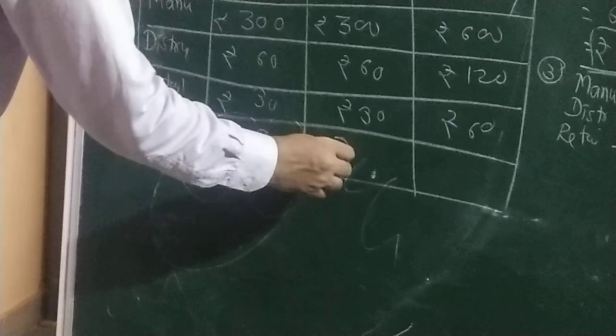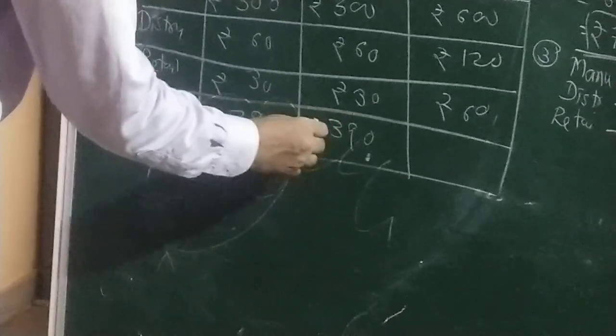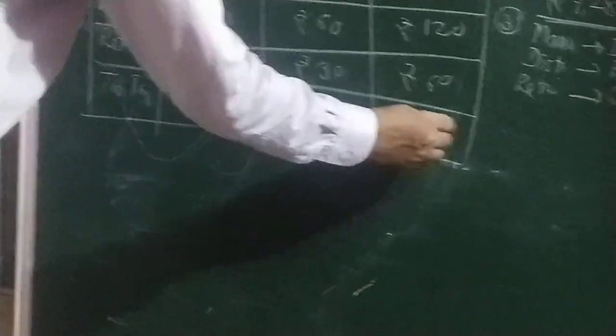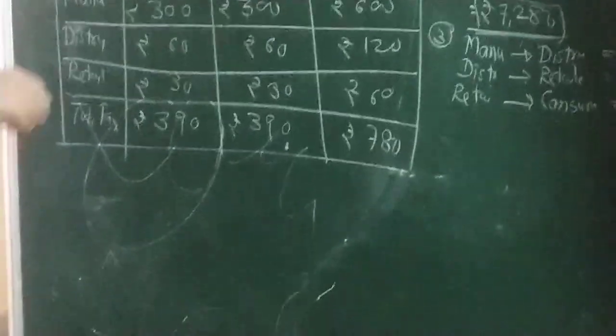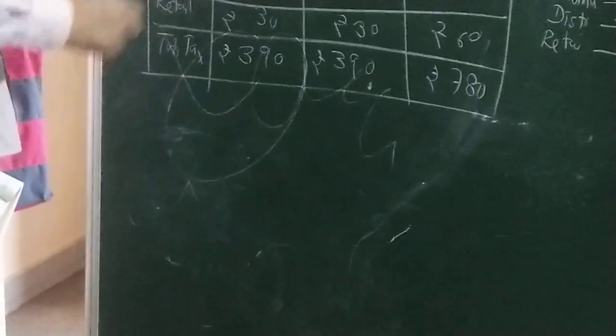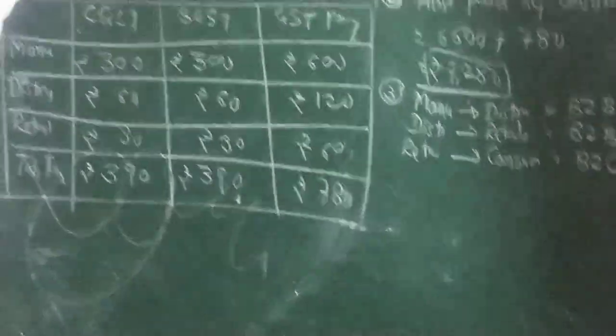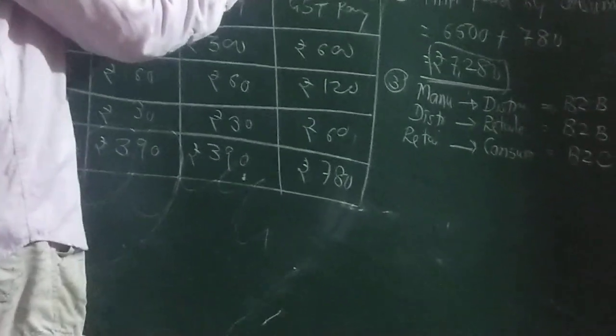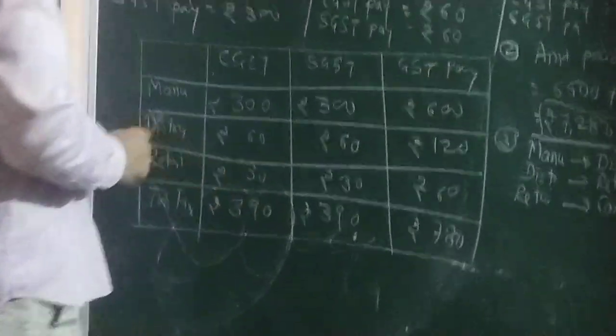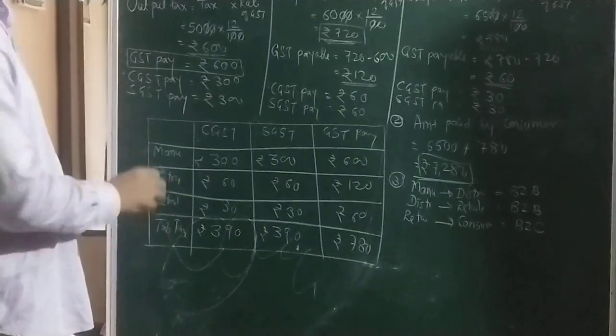Here also 390. And here total 780 tax paid to the government, step by step: first 600, then 120, then 60. So this is your update.